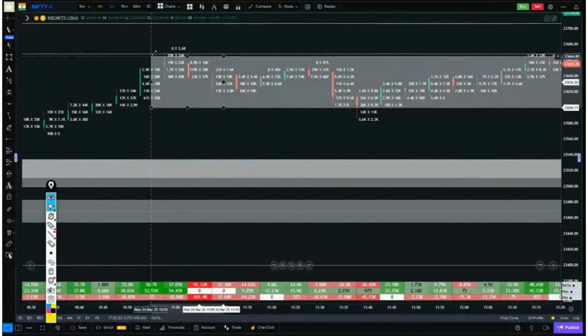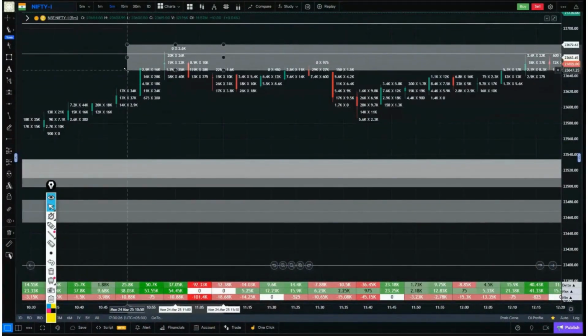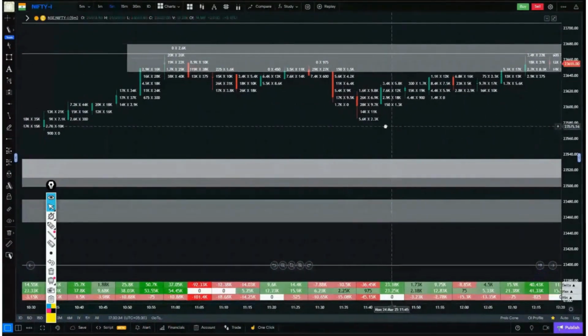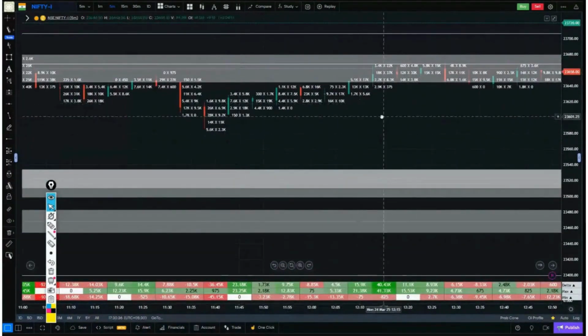So what will we do now? It's simple. We will mark this zone. This zone held well, pulled back, and we saw another downside movement. It came back on the pullback again. But this time on the pullback, what did we see?